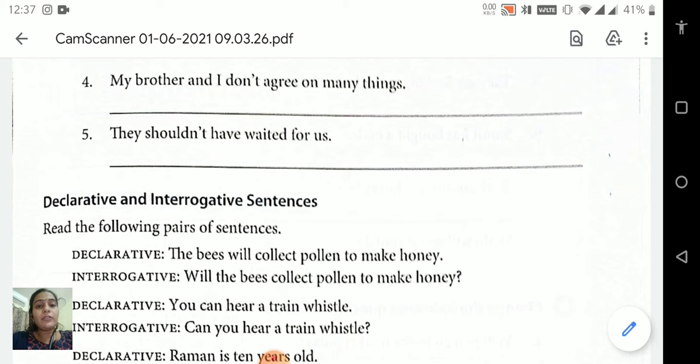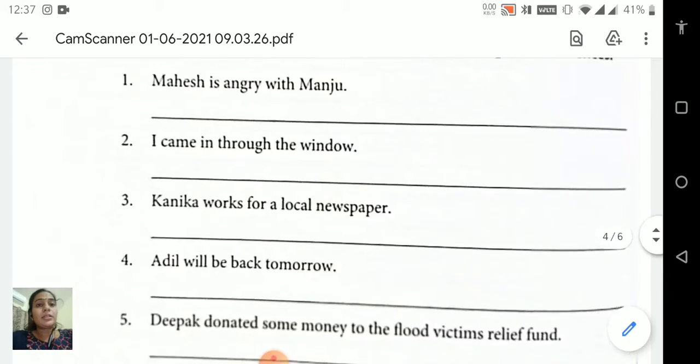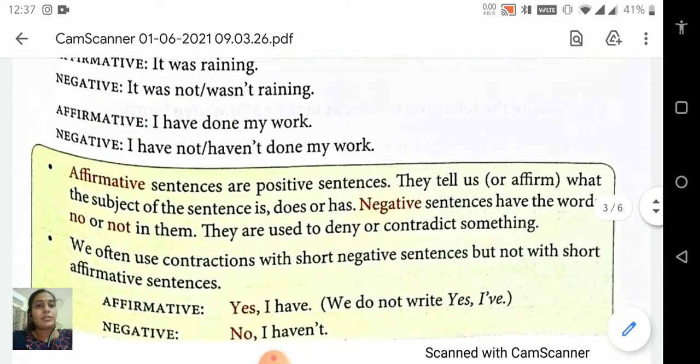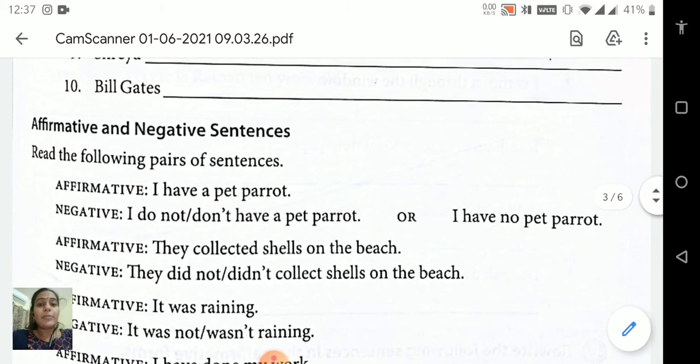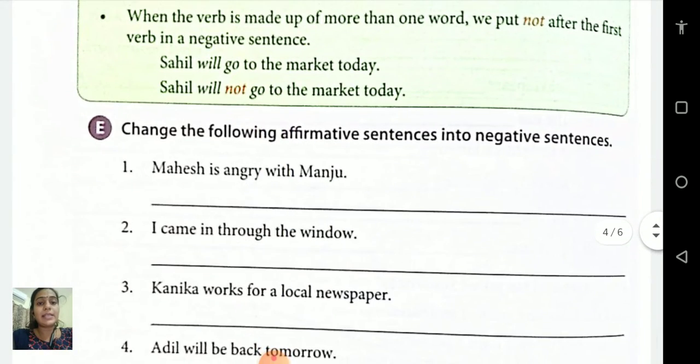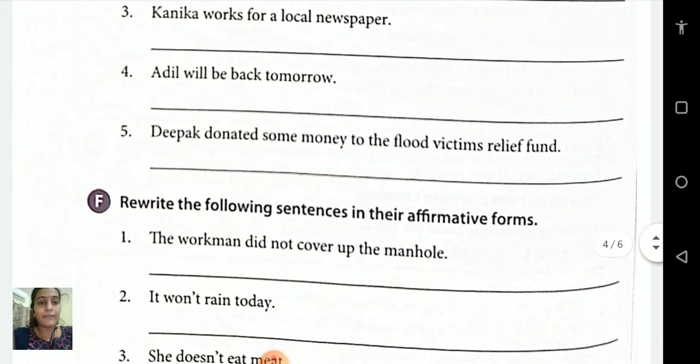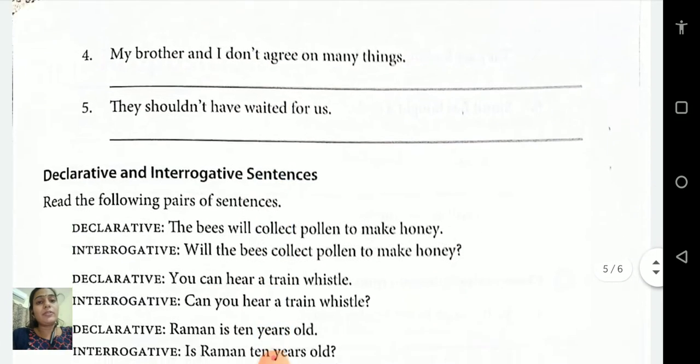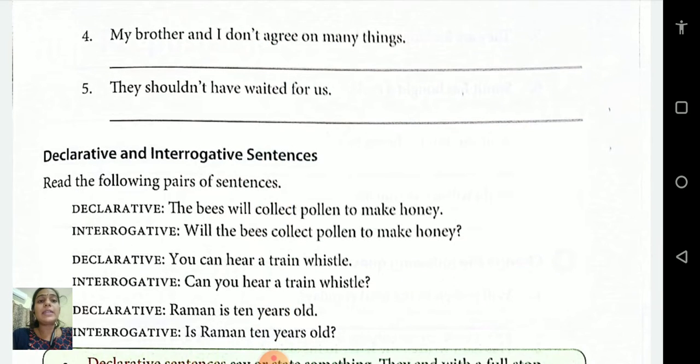In our previous video we learned affirmative and negative sentences and also completed exercise E and exercise F. So today we are going to start with declarative and interrogative sentences.